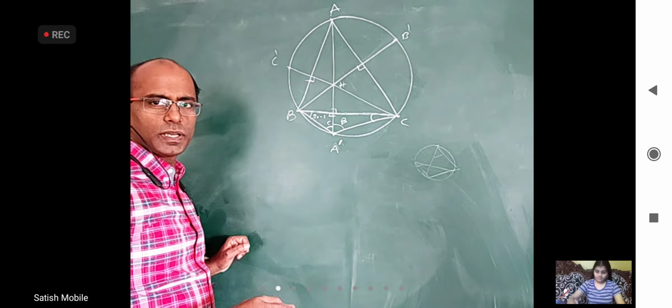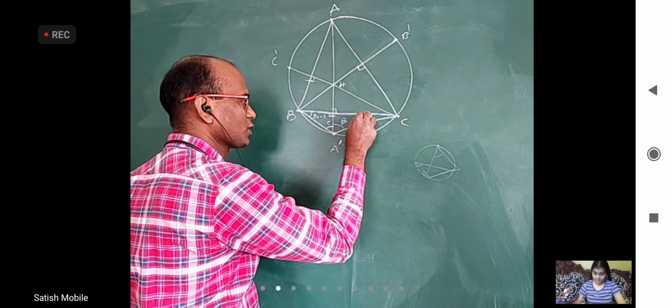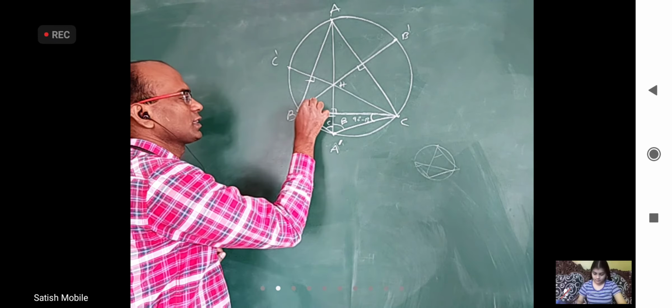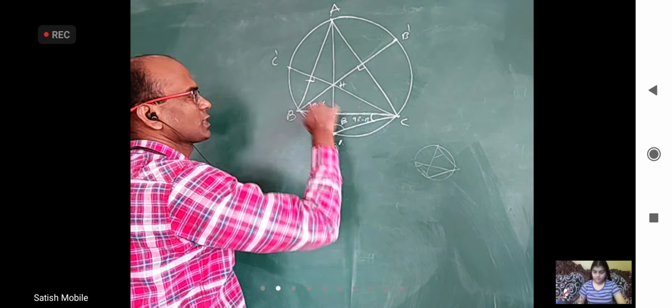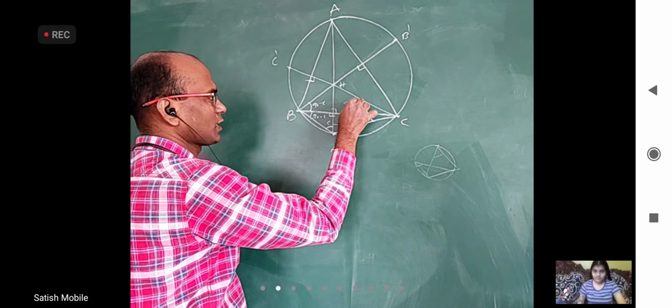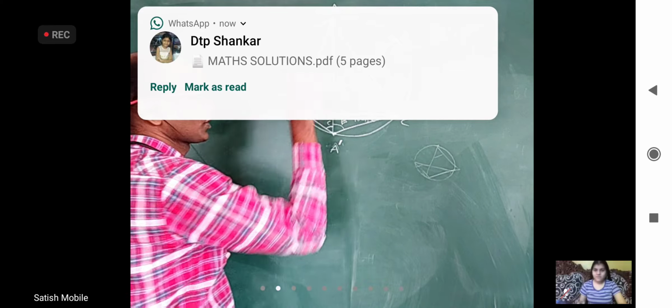I should have drawn a bigger figure. It's okay. This is 90 minus B. Even here, this is 90 minus C, which is obvious from this right angle triangle. This is 90 minus B, so this is B and this is C. Okay.